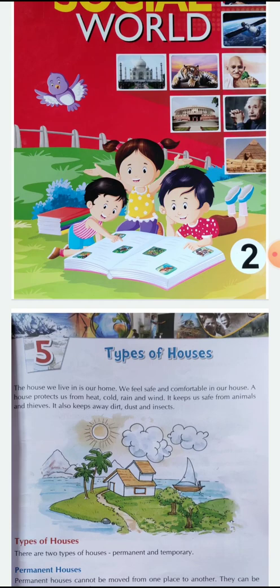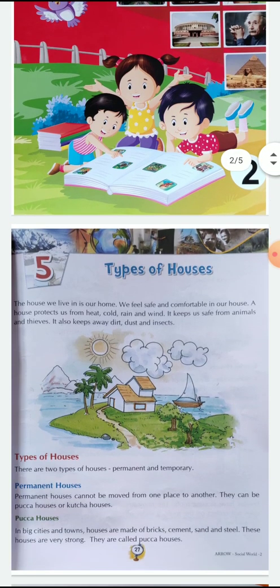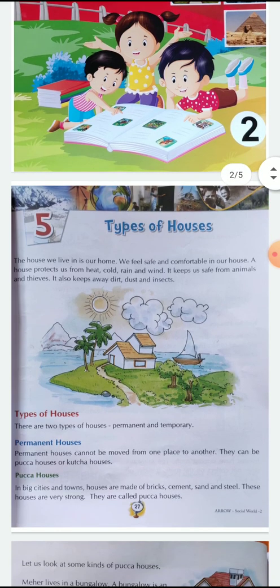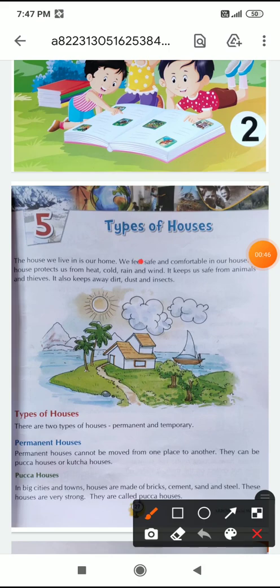The house we live in is our home. We feel safe and comfortable in our house. A house protects us from heat, cold, rain and wind. Okay? It keeps us safe from animals and thieves. It also keeps away dirt, dust and insects.